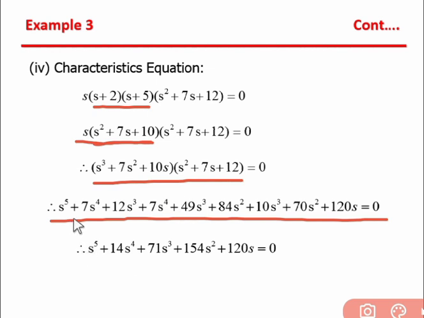Now we combine terms. s raised to 5 has coefficient 1, so it is only s raised to 5. s raised to 4, 7 plus 7, so it is 14. s cube is 12 plus 49 plus 10, which becomes 71. s square is 70 plus 84, that is 154, and the single s term is 120s. So this equation is known as the characteristic equation of the transfer function.